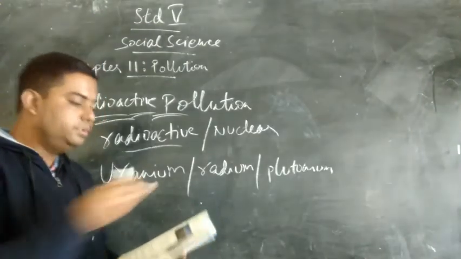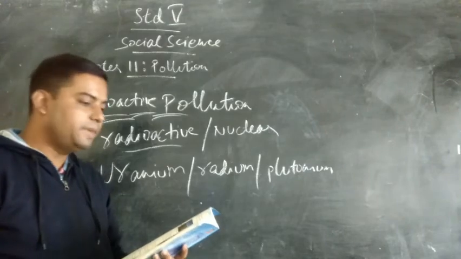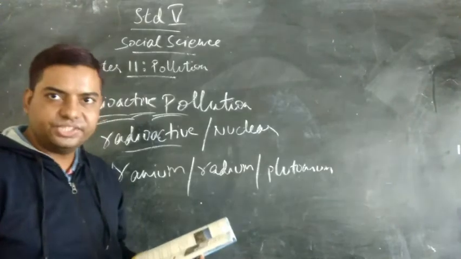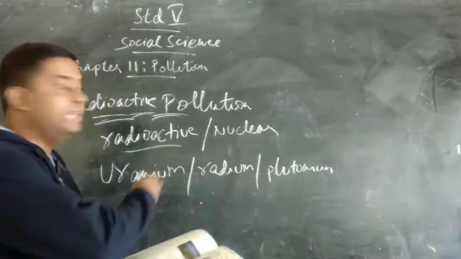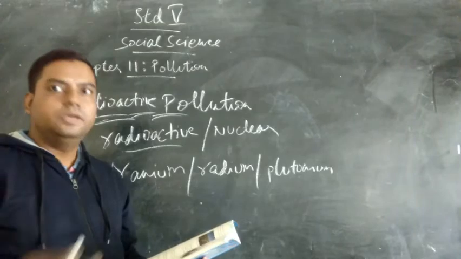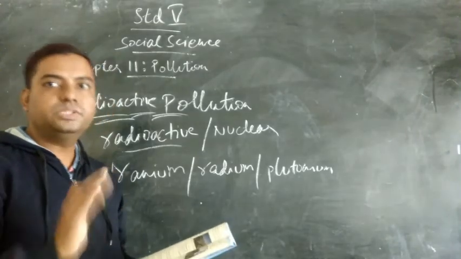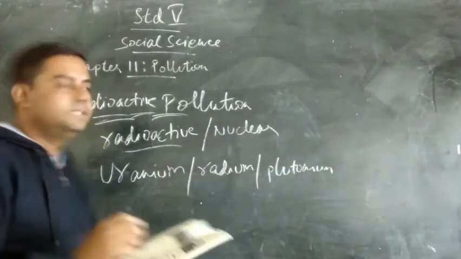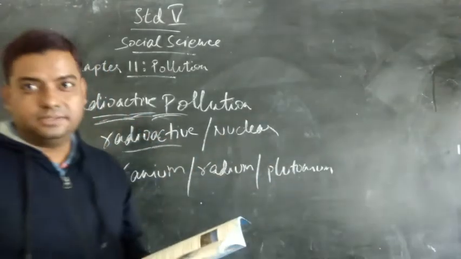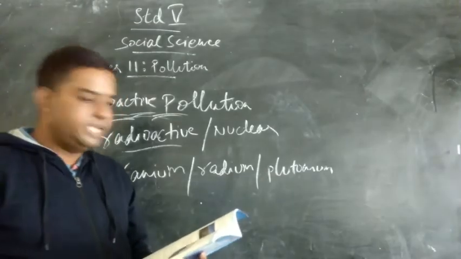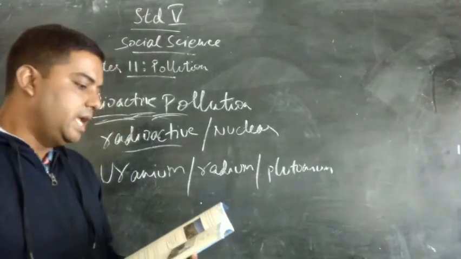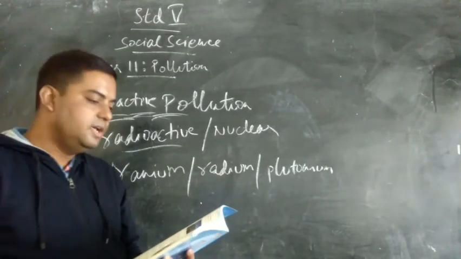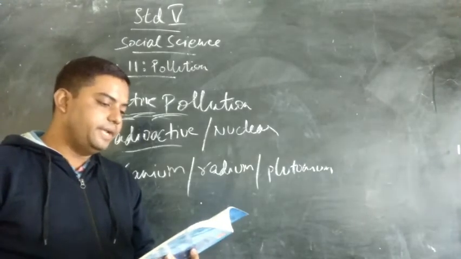And in which areas, my dear children, do we use these nuclear materials? In the form of fuel or weapon, when we are using it for war purposes or as a fuel. But many a times we leave it like that and we do not dispose it properly. Either they are not kept properly or they are just left like that. Because of this, radioactive pollution occurs, and it is obviously very much dangerous. How is it dangerous? Exposure to radioactive materials can cause skin cancer, genetic disorder, physical deformity, generational disorder, infection.